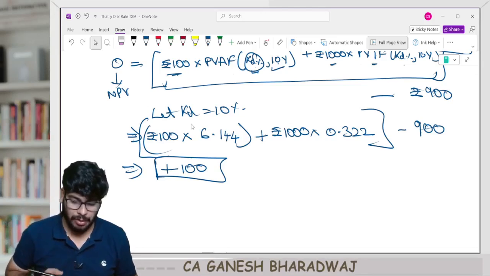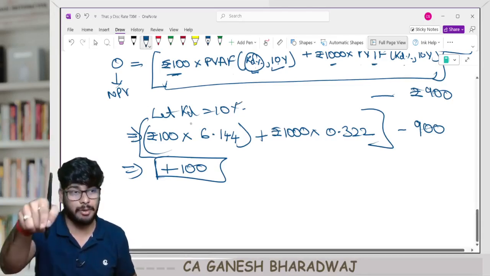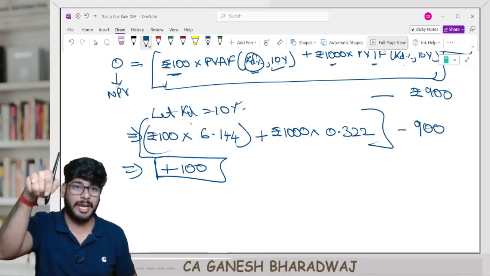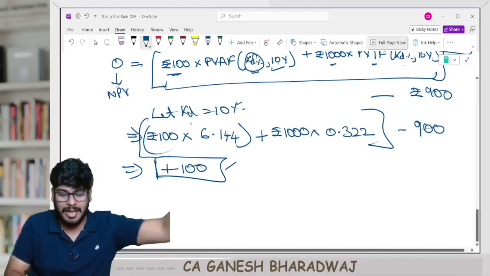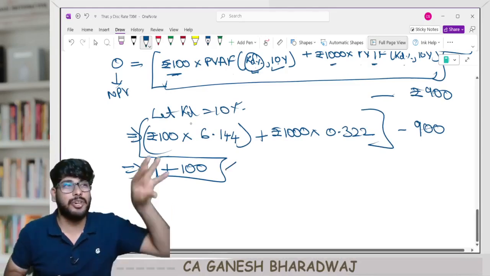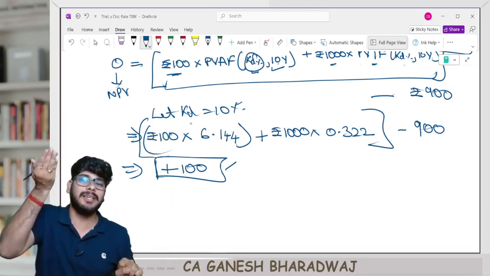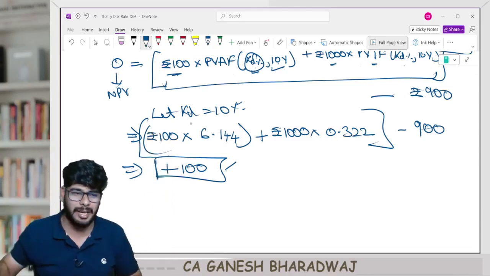Now, can we say KD is equal to 10%? No. Why? Had KD been equal to 10%, had 10% been your IRR, that is KD, then you would have got a final answer of 0. But what is the answer you got? 100. So you want your final answer to reduce. How will you reduce it? By increasing your discount rate. This is what we saw in the trial and error method, right?